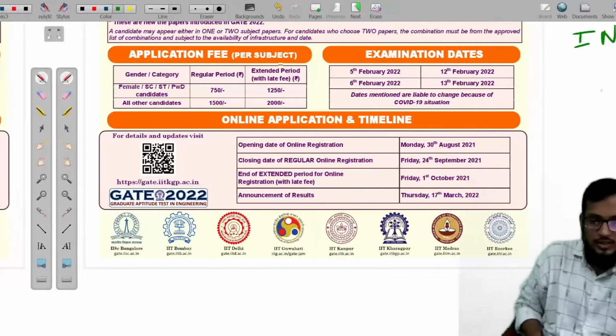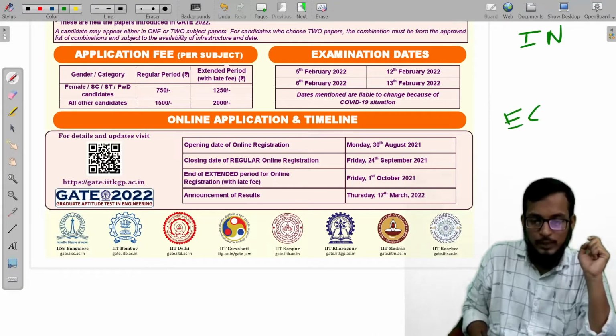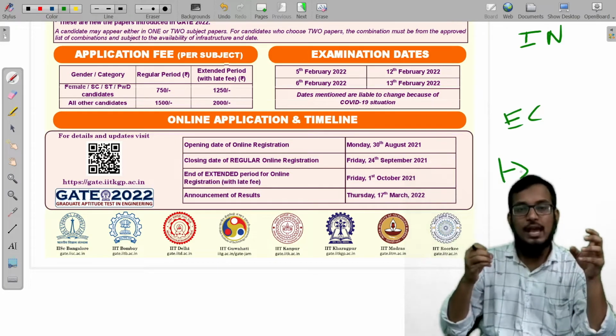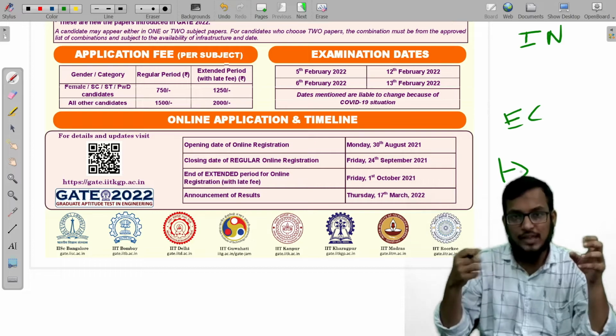If you are from the EC branch, you can give papers in other branches too. You can choose EC as your primary paper, and you can choose other branches also.